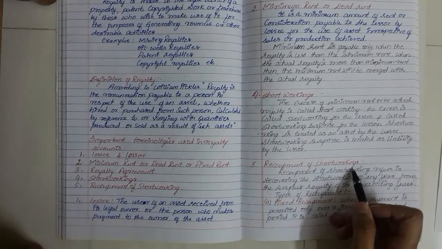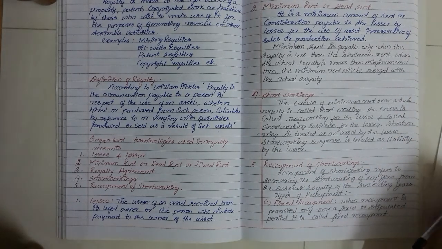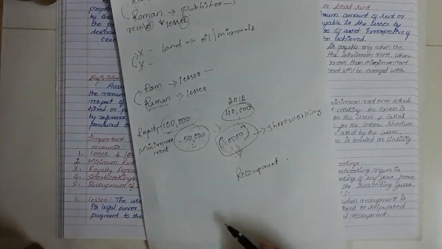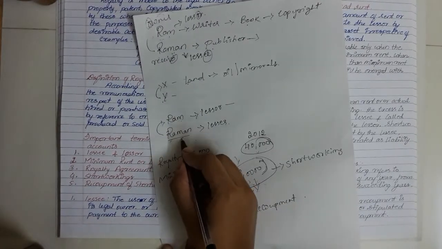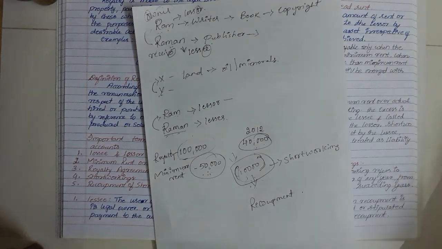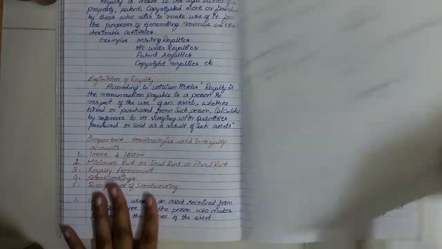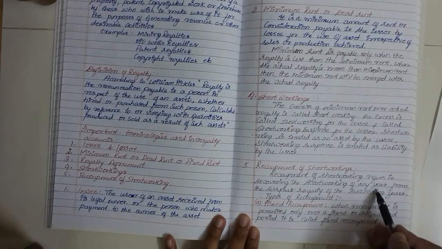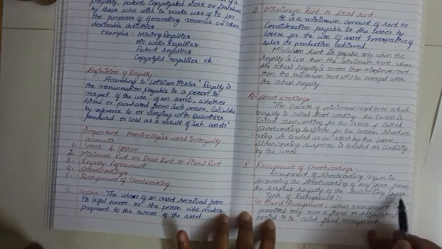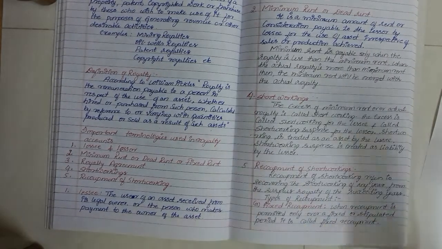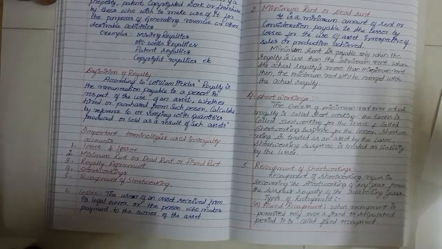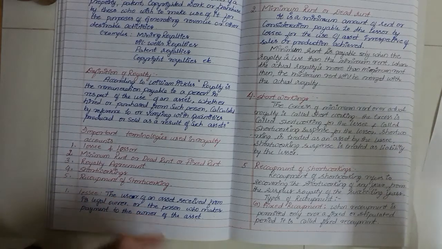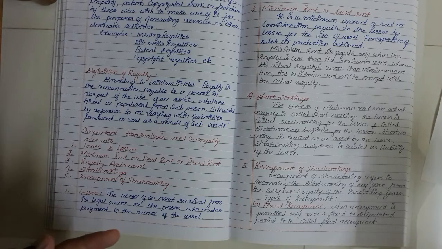Next is recoupment of short workings. So what does recoupment of short working mean? This 10,000 rupees extra, whatever was paid, will be taken back by the lessee, this Raman, in the next years. That will be known as recoupment. So the recoupment of short workings refers to recovering the short workings of any year from the surplus royalty of the succeeding years. Recouped can also be known as recovering of the short workings. Whatever we have paid more, we need to recover. That is known as recoupment.